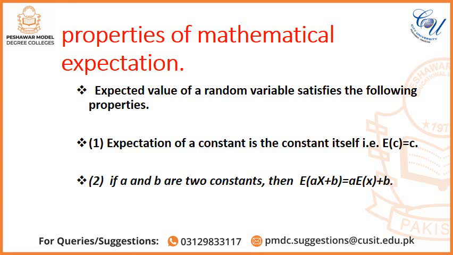First property: the expectation of a constant is the constant itself, that is, E(C) = C, where C is any constant. Property number 2: if A and B are two constants, then E(AX + B) = A E(X) + B.